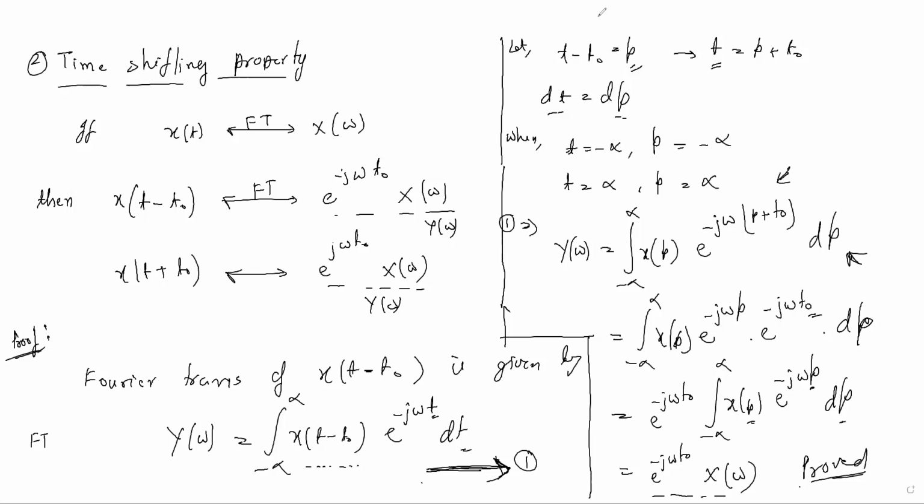Sir, in the same way, when we were doing the time reversal property, we assumed minus t to be p, sir. Then, that time you did not change it. Time reversal for what? In the properties of Fourier series. There I said that when you change the limit, then only you can remove that minus sign. In the Fourier series, I remember that. It is not a mistake, but you can write it in a different way also.